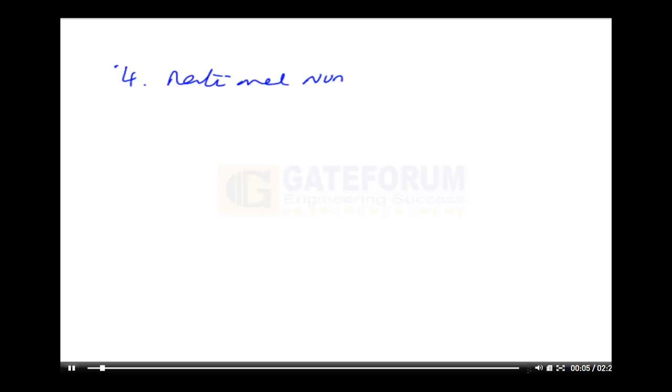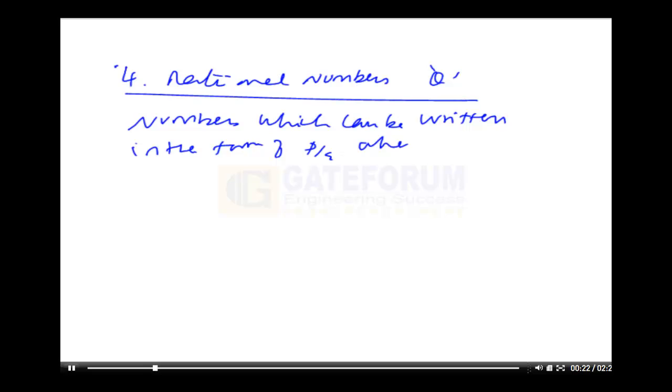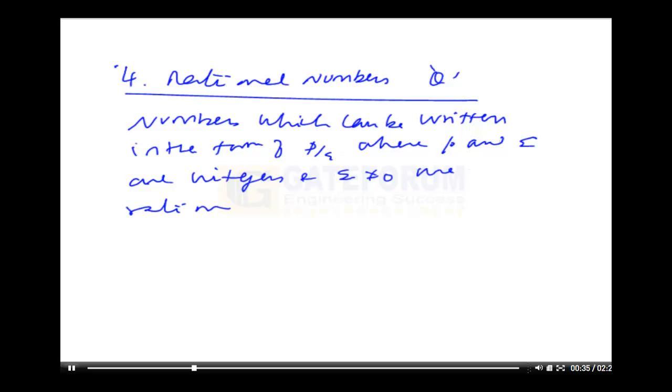Rational numbers. The notation is Q. Numbers which can be written in the form of p by q, where p and q are integers and q is not equal to 0, are defined as rational numbers.